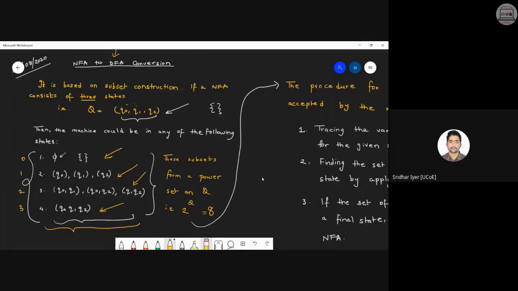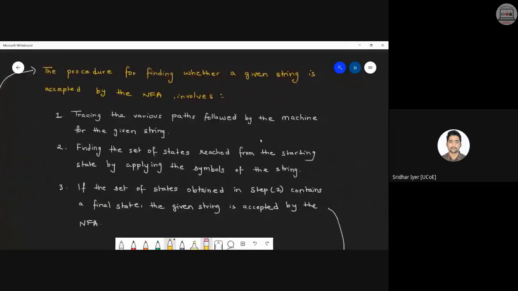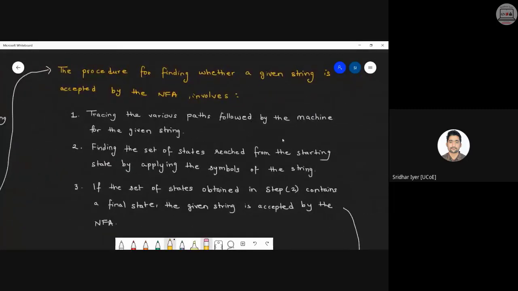So this is the intro of this topic. Now let's focus on the algorithm. Read the algorithm once. The algorithm is very simple. When we actually start the problem, it will get clear to you step by step.